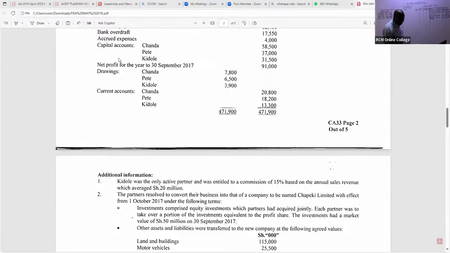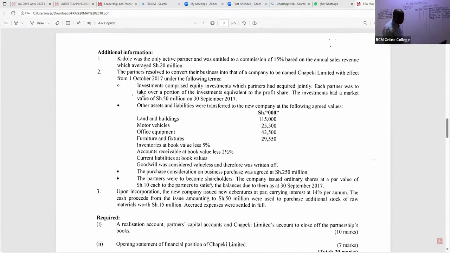Going ahead, they also tell you there was inventory. So when you look at inventory, they're trying to tell you something that can confuse you. Book value, don't go for that. Once you establish from this note that inventories were taken over by the new company that was formed from this partnership, you go back to the net book value.